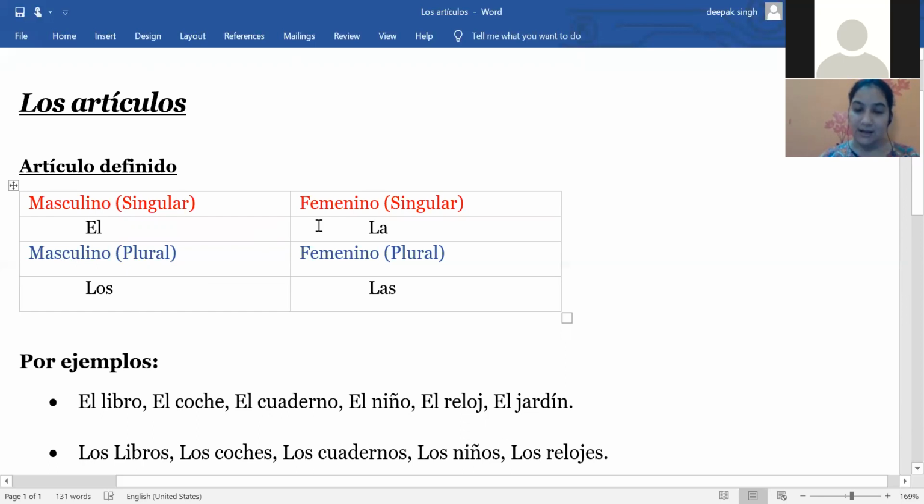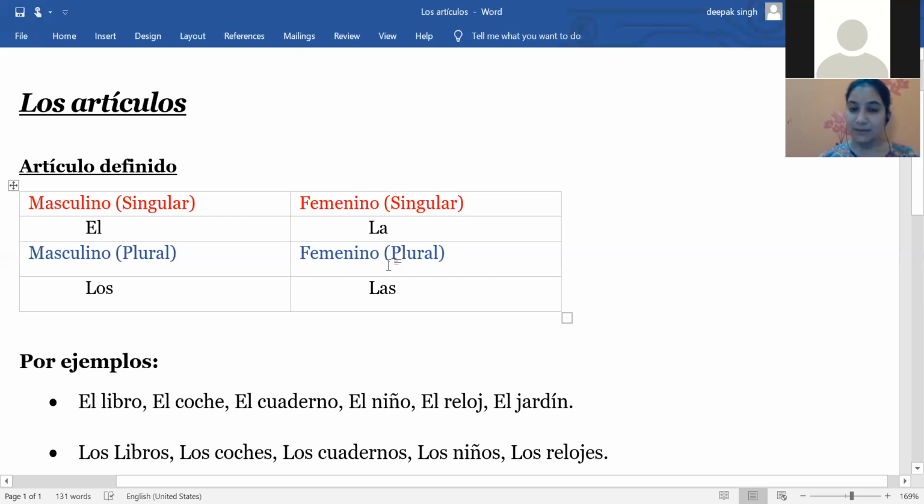After that we have the feminine singular. For the feminine singular noun, हमें la article यूज करना होता है, and the meaning is again the same, the.